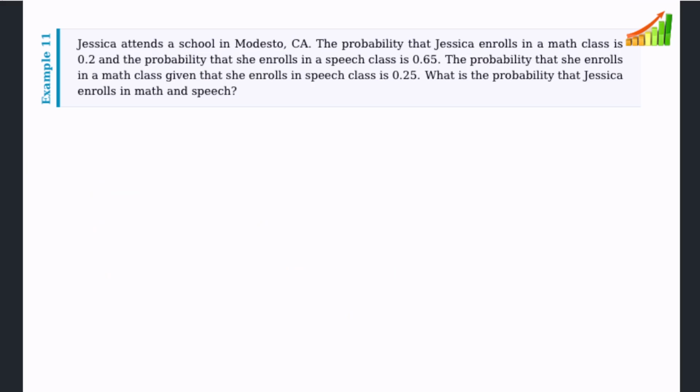This is 0.7695. Example 11. Jessica attends a school in Modesto, CA. The probability that Jessica enrolls in a math class is 0.2, and the probability that she enrolls in a speech class is 0.65. The probability that she enrolls in a math class, given that she enrolls in a speech class, is 0.25. What is the probability that Jessica enrolls in math and speech?